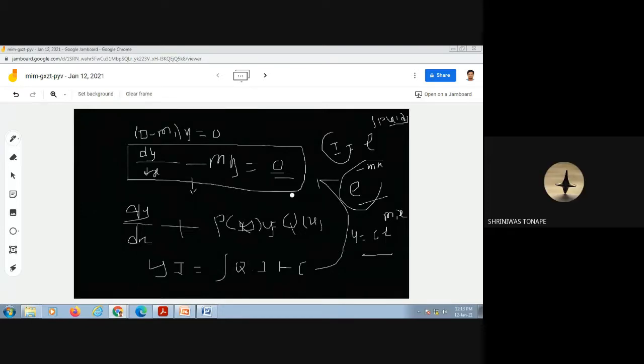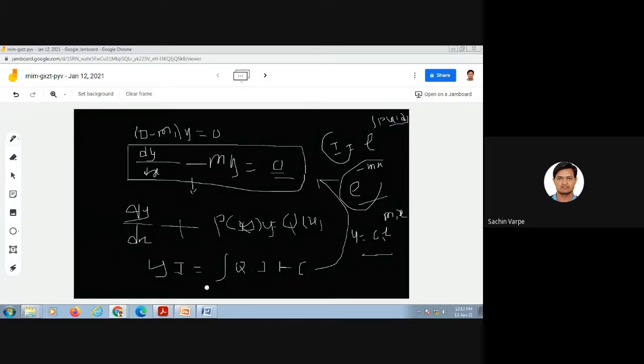So if I denote this constant also by C1, the first constant, then with respect to every root m1, m2, mn, I'll get such solutions. Related to m1, C1 e raised to m1x. Related to m2, C2 e raised to m2x. And related to mn, Cn e raised to mnx. Is it clear to all?